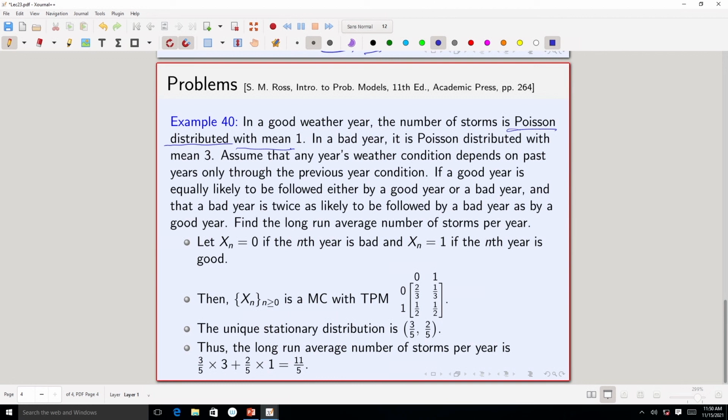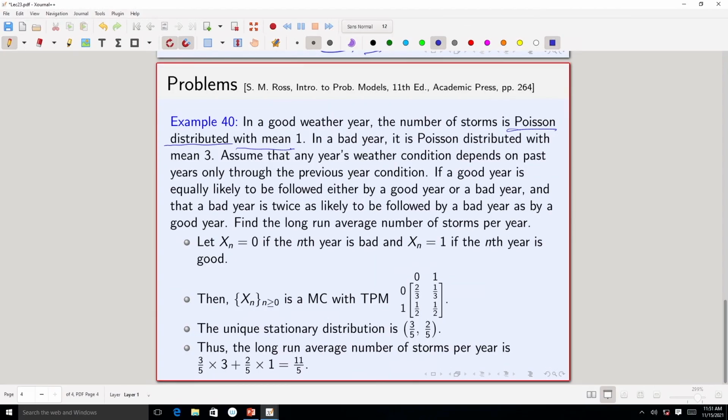So here the parameter is 1. But as I said, in this particular problem you will only need the mean. In general, if you are given the mean of a Poisson distribution, you can write down its probability mass function, because the mean gives you the parameter, fine.